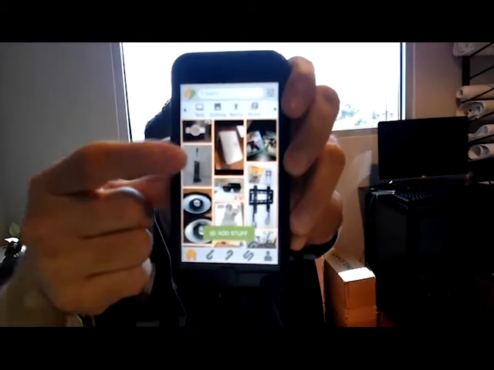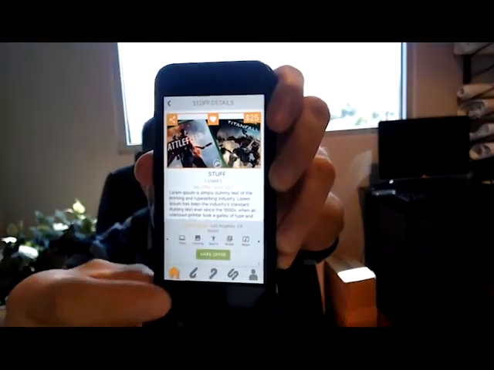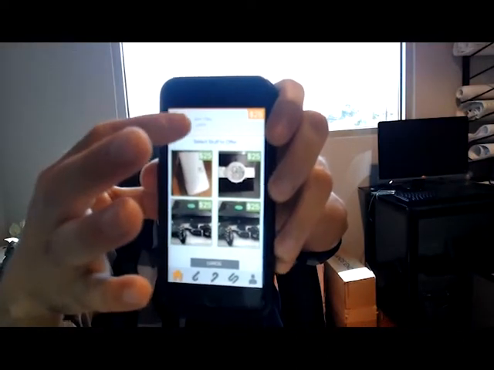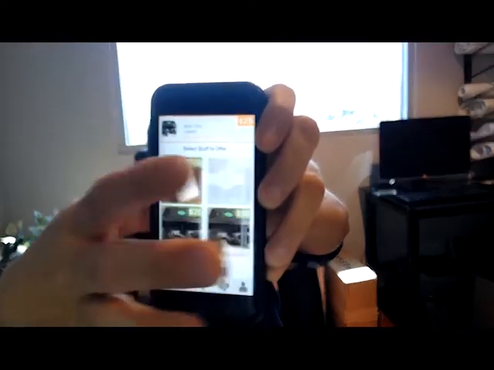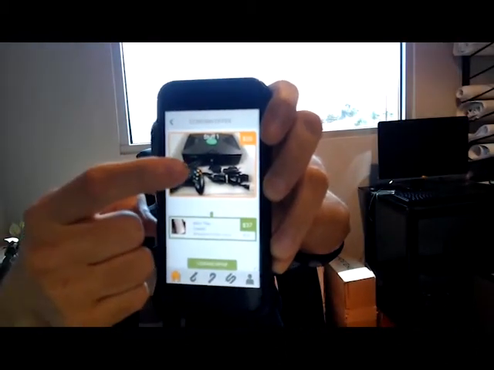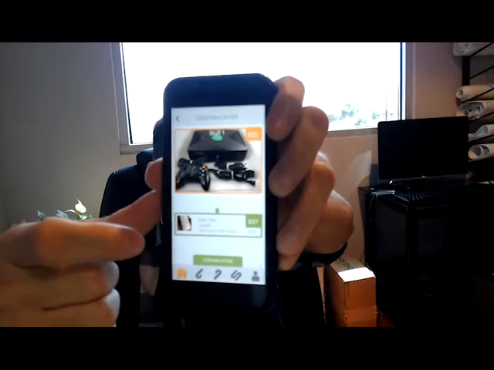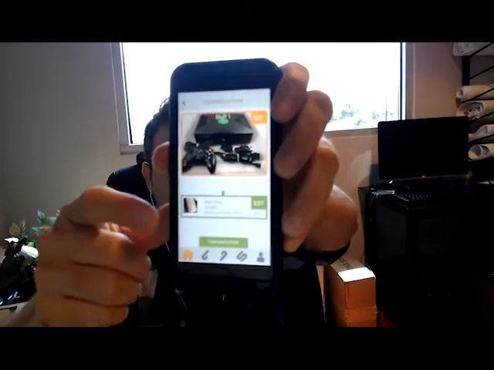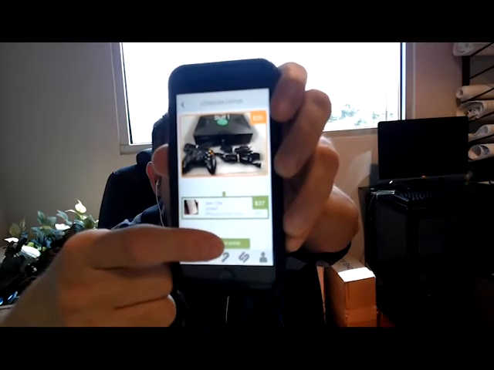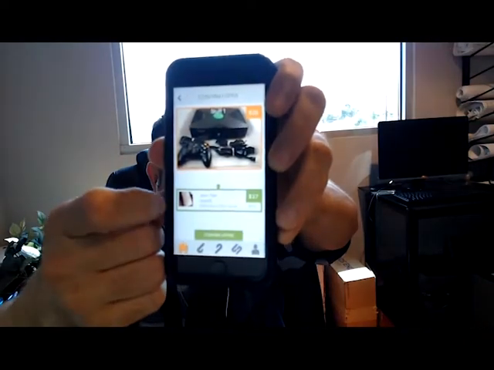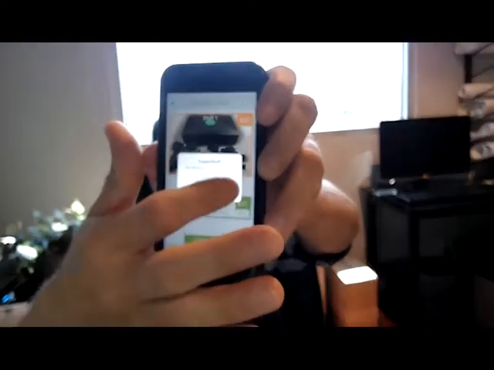So in this case, if I want to view an item, I can go ahead and make an offer. This is what I'm trading for. These are my items. So if I want to select an item to trade, so now I'm offering this item for the Xbox. These are just placeholders. We haven't tied into the backend just yet, but this just serves as a demo. So you would submit a trade offer. Yes, I'm sure.